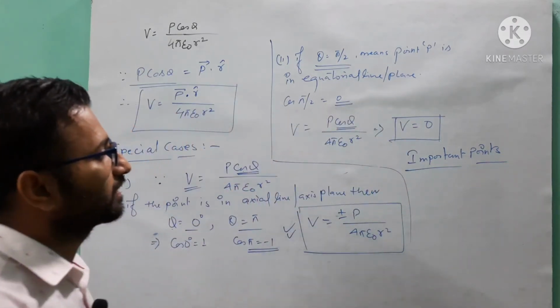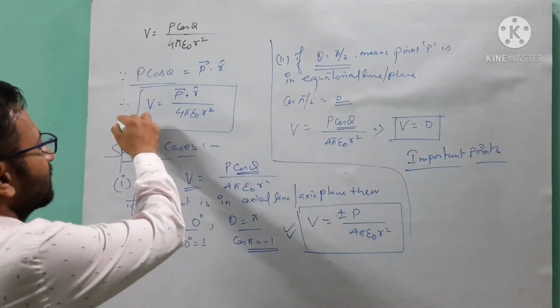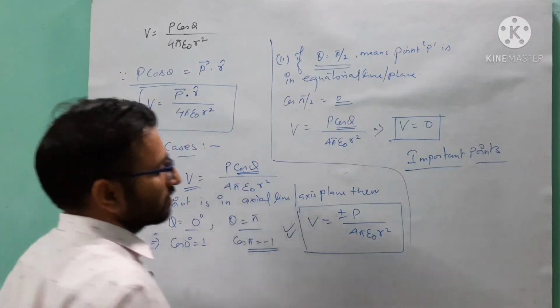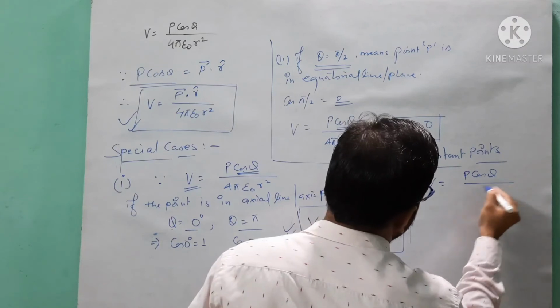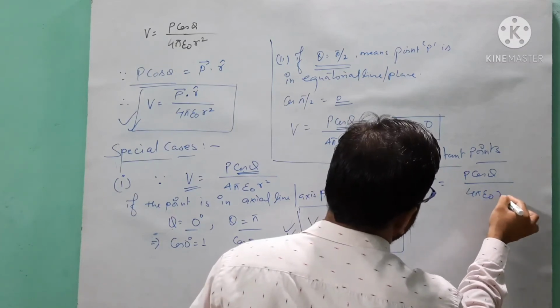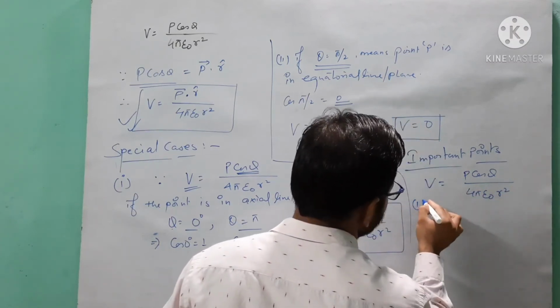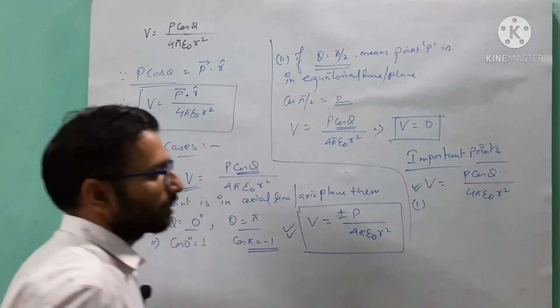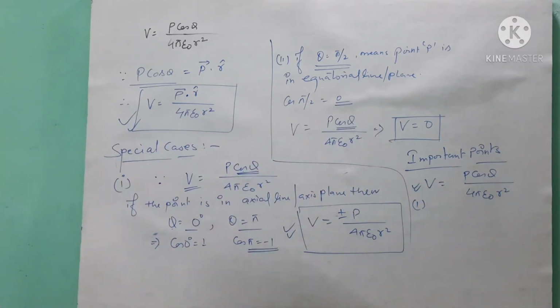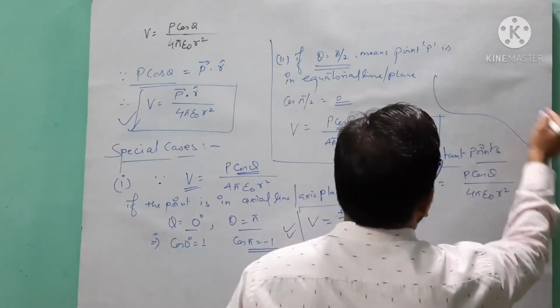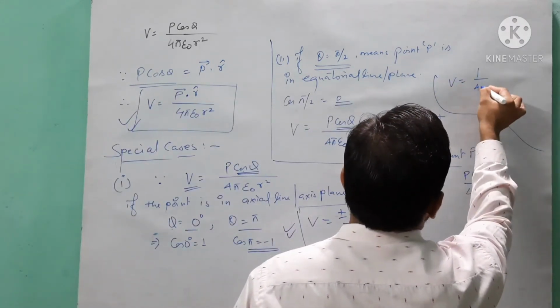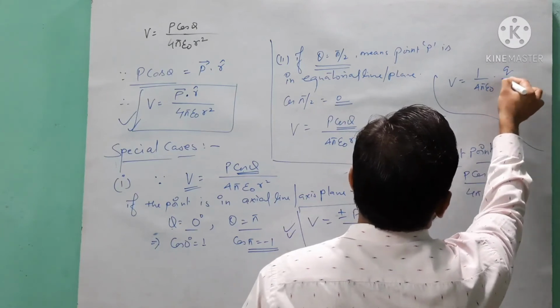First point: listen, the formula is V equals P cos theta by 4 pi epsilon naught r square. Now see the dependency of electrostatic potential. One more formula you know very well, due to a point charge: 1 over 4 pi epsilon naught q by r.